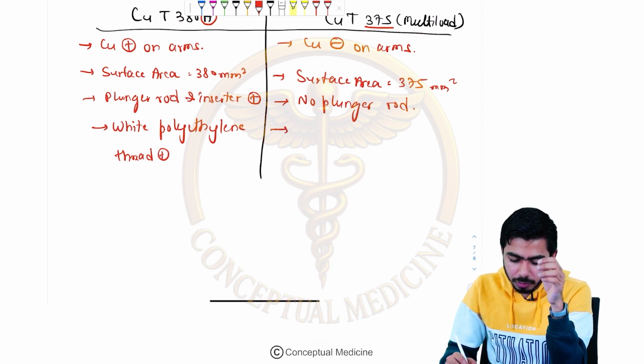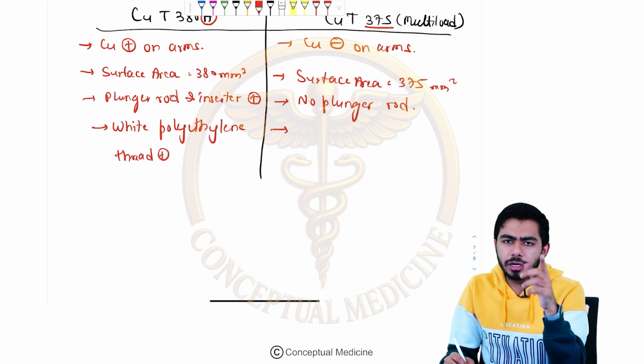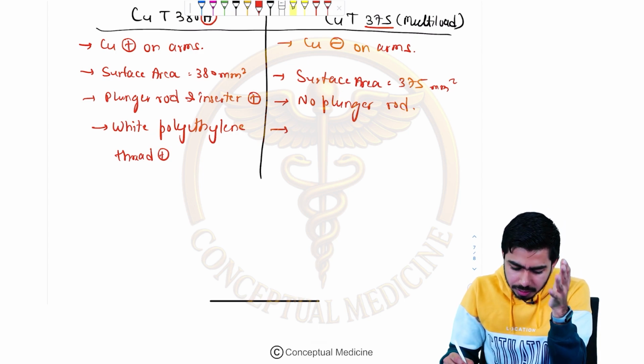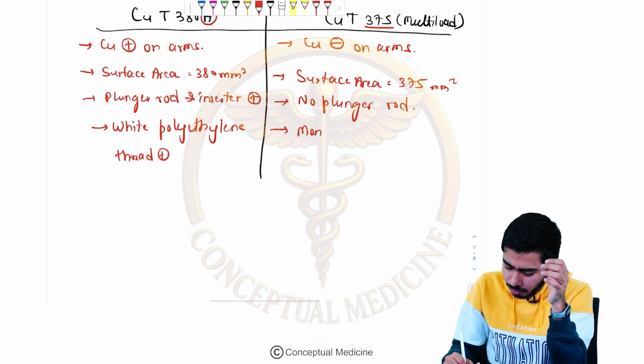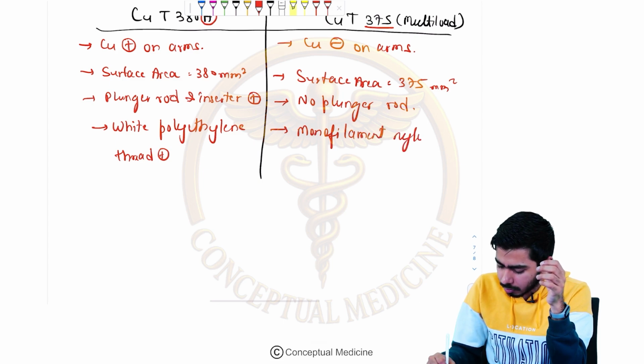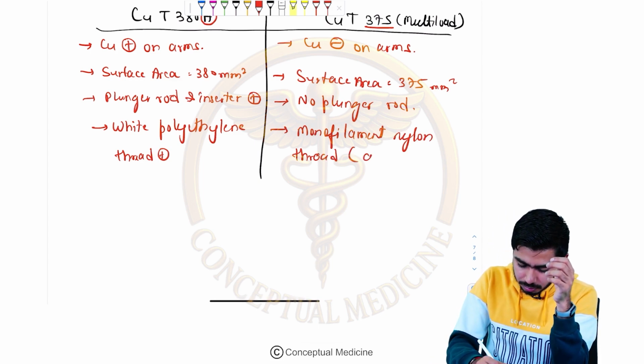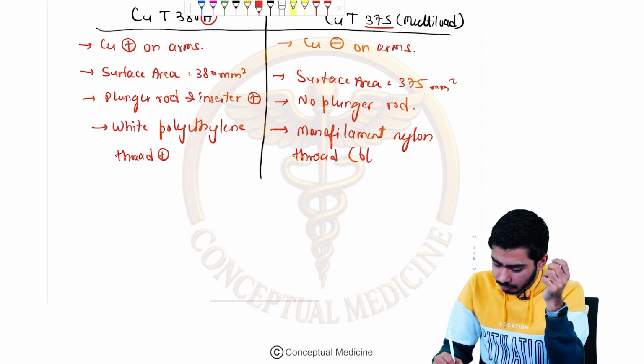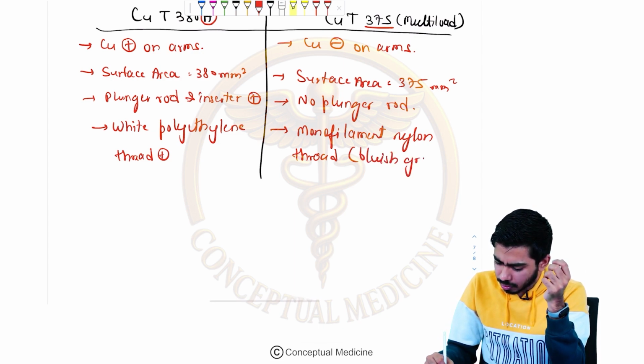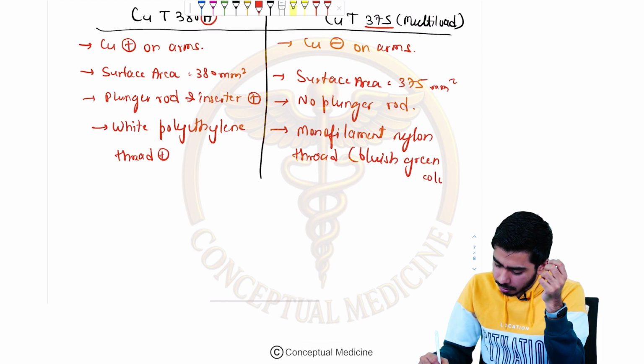And over here we are talking about the bluish or green color as far as the thread is concerned, and we are seeing that a monofilament nylon thread is present over there, in bluish green color.